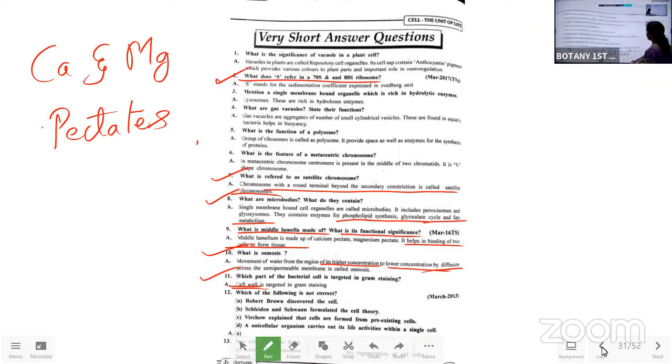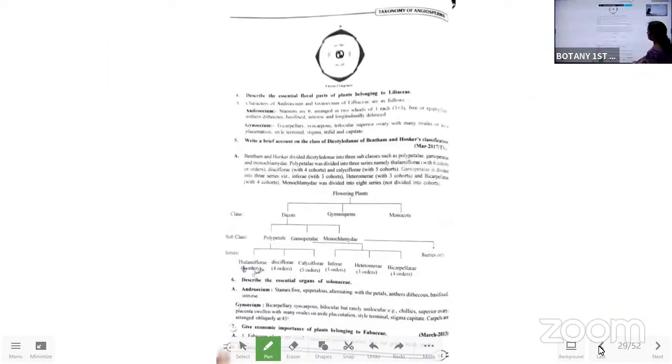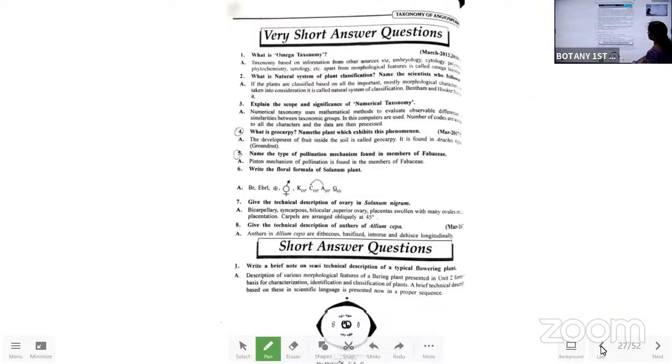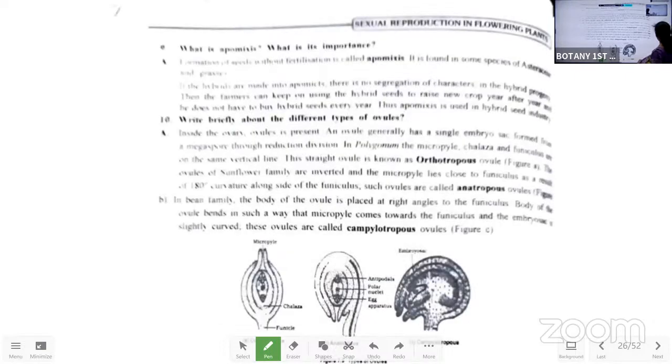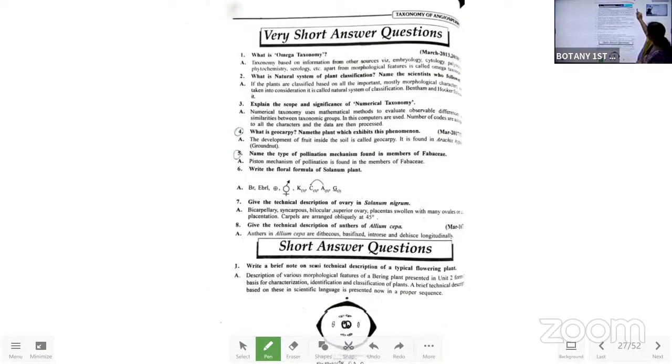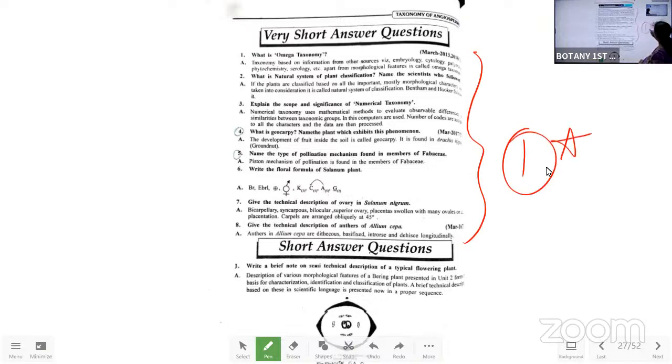Over these, we won't get. Next, I think we have discussed this. Yeah, 8th chapter, we have already discussed the VSQs taxonomy. Out of these 8, 1 is mandatory.